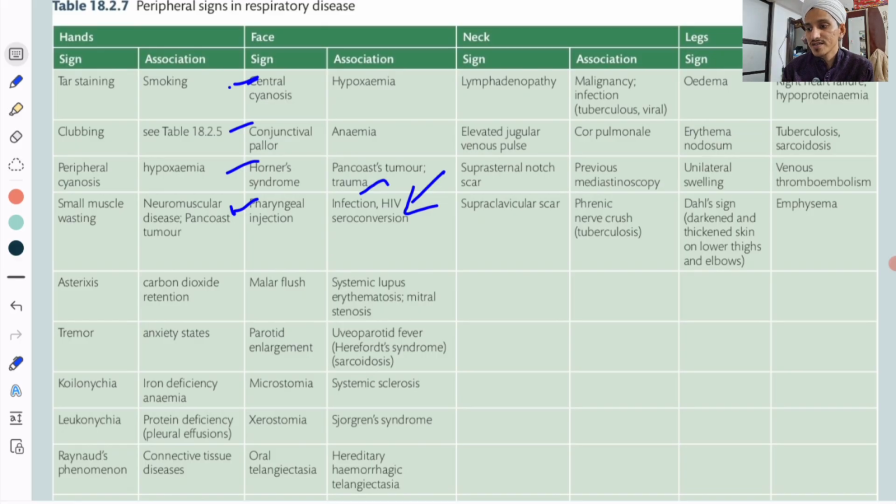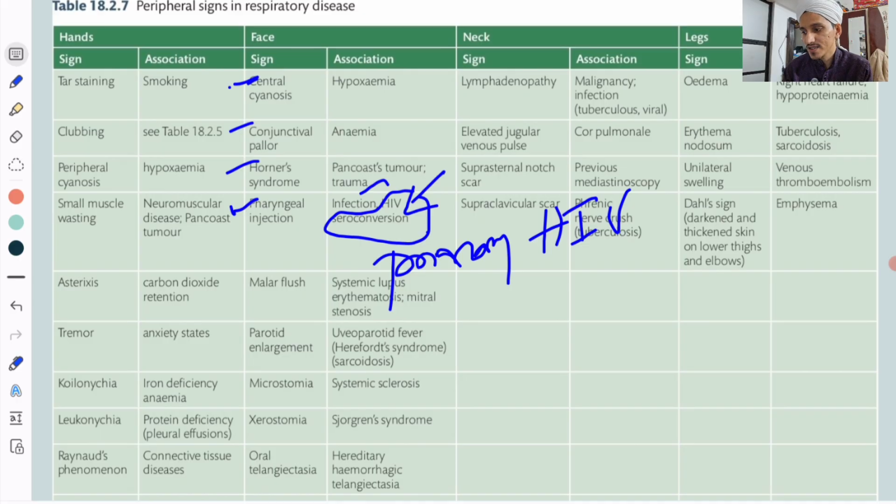Particularly in young patients who come with a sore throat, you should rule out HIV, particularly in Western countries where they may have multiple sexual partners. So any young patient coming with a sore throat should have an HIV serology, because primary HIV infection has a syndrome: sore throat and generalized lymphadenopathy in young patients.